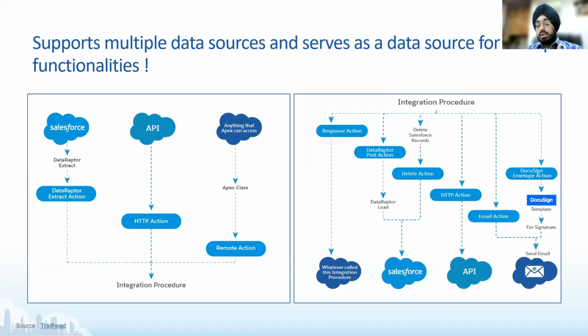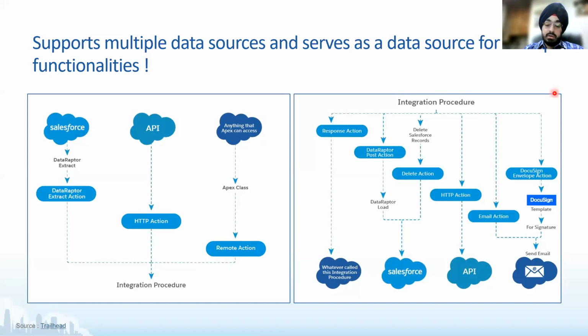So all in all, very, very powerful because one, it is able to handle data from multiple sources, and two, because it is able to do all that processing, it has the capability to manipulate that data, pull it from an API, and then it can be used in multiple things.